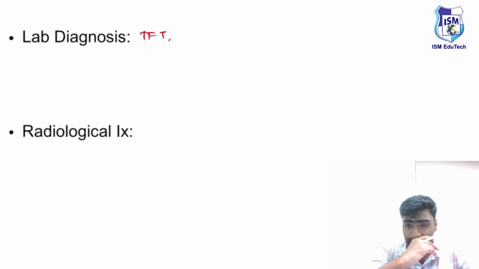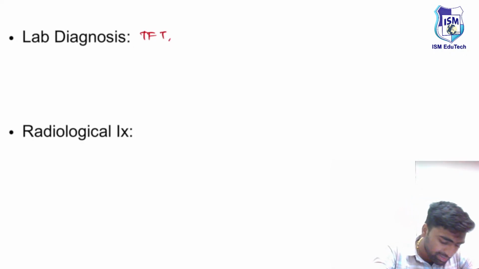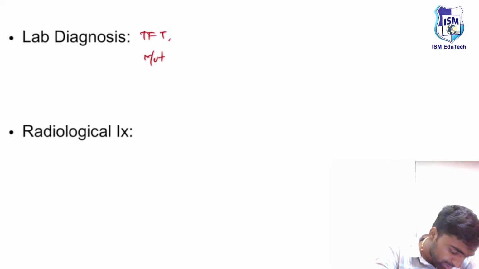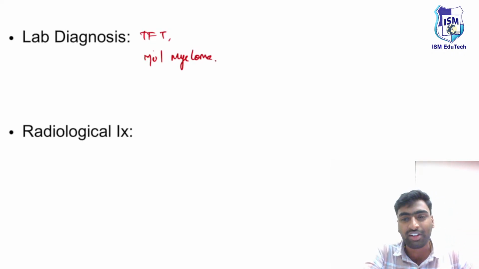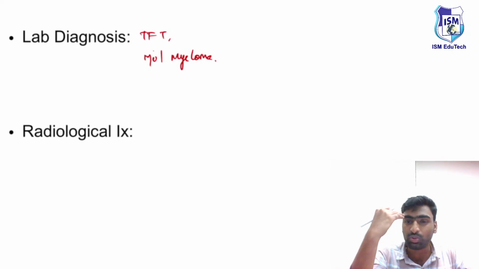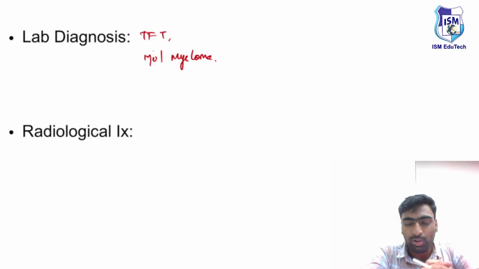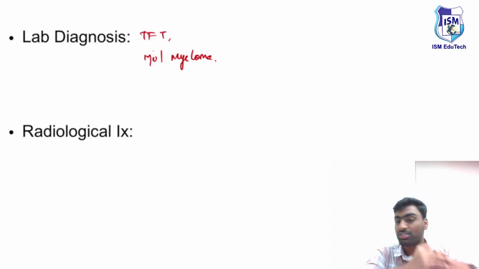So in such cases, we need to do a thyroid function test. And in a few conditions, for example, in the case of multiple myeloma, which is very rare, there is accumulation of light chains of immunoglobulins even around the eyes. So in such cases, we need to do serum electrophoresis to make a conclusive diagnosis.